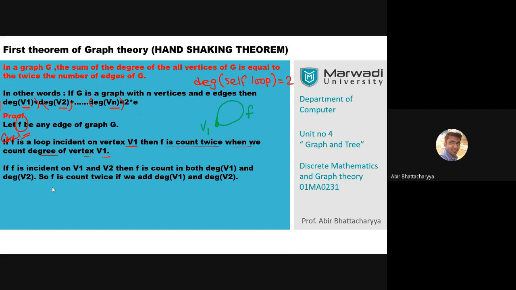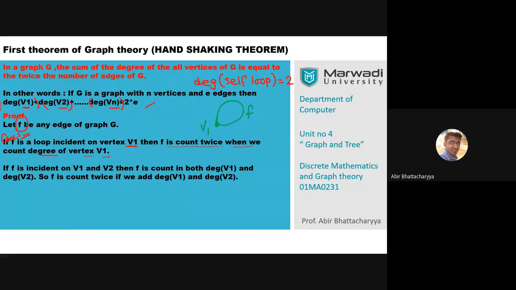So this is from the definition of a self loop or the definition of degree. We will count twice, so that is satisfied. If we check this condition, the degree of v1 is equal to twice the number of edges.